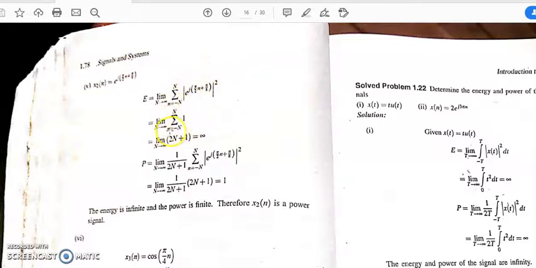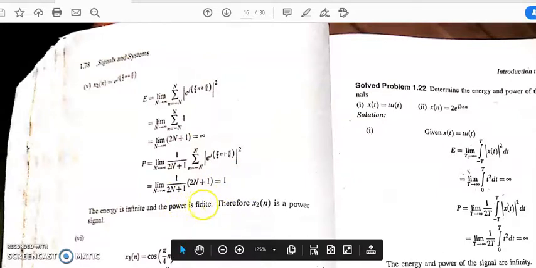So if you sum from minus N to plus N, it will be 2N plus 1, because if you sum from minus 10 to plus 10, then from minus 10 to 0 it will be 11, and from 1 to 10 it will be again 10, that means 21, that means 2 into 10 plus 1. In a similar way it is 2N plus 1. So 2N plus 1 as N goes to infinity means energy is infinite and power is 1. So we can say the signal is a power signal.